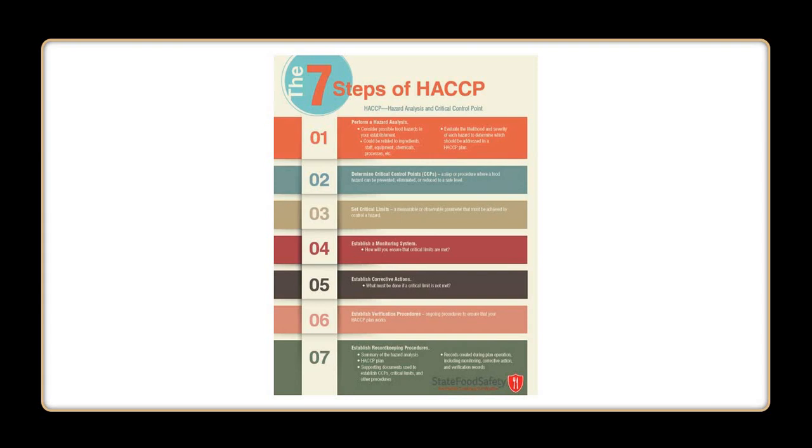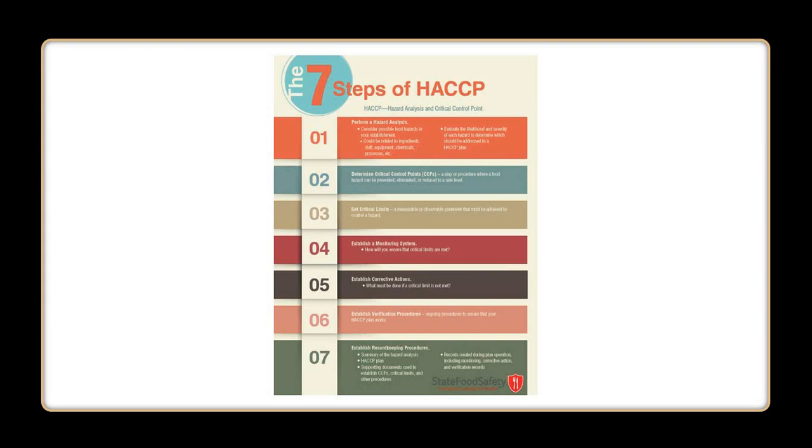So as I told you, there are 7 principles in the HACCP system. Hazard analysis, identify critical checkpoints, set critical limits, establish a monitoring system, establish corrective actions, establish verification procedures, and establish record keeping procedures. So these are the 7 steps involved in HACCP. I will tell briefly about all the 7 steps involved.